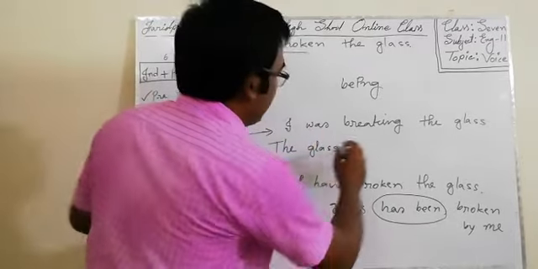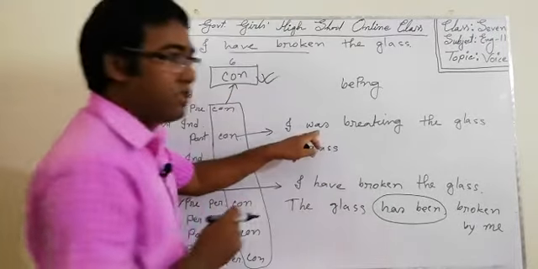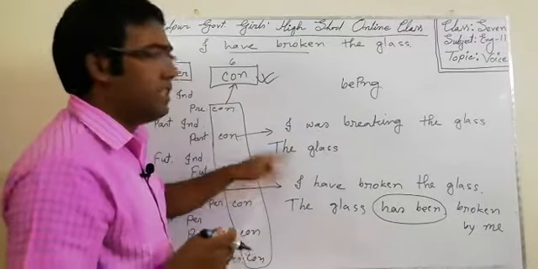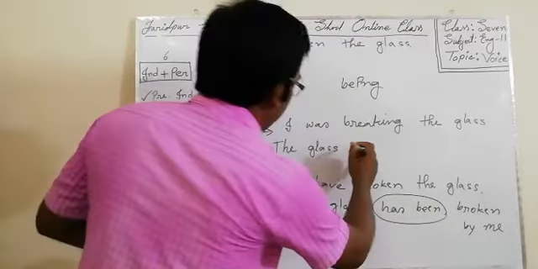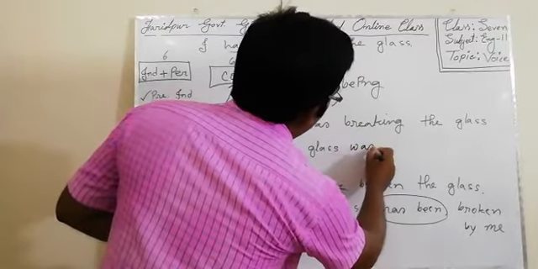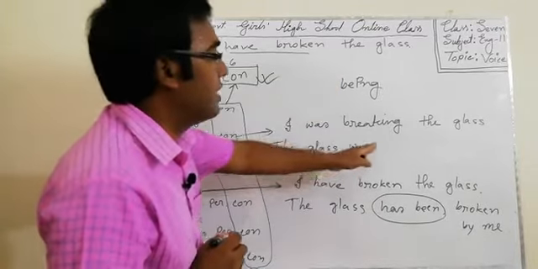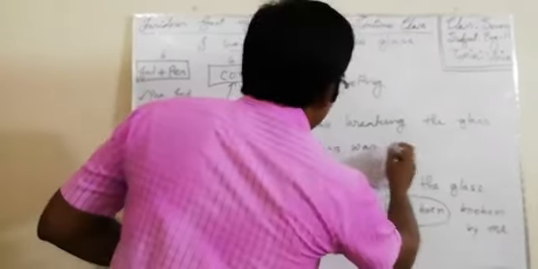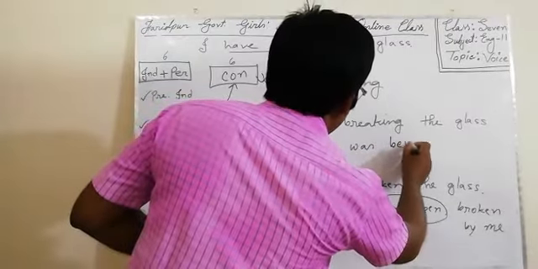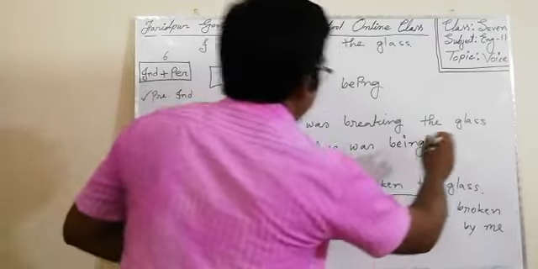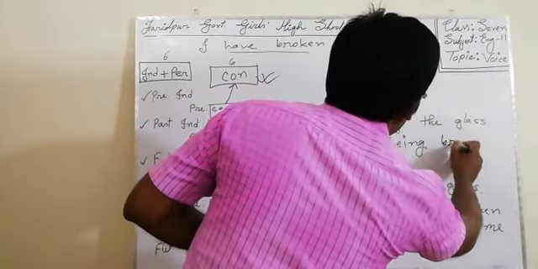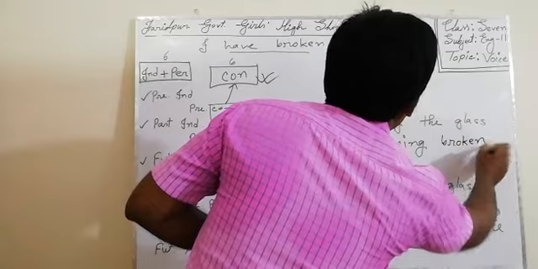Write the same auxiliary. There remains "was" or "were" according to the subject. This subject needs "was". The glass was. Then this extra word "being" will be after the auxiliary verb. The glass was being broken by me.